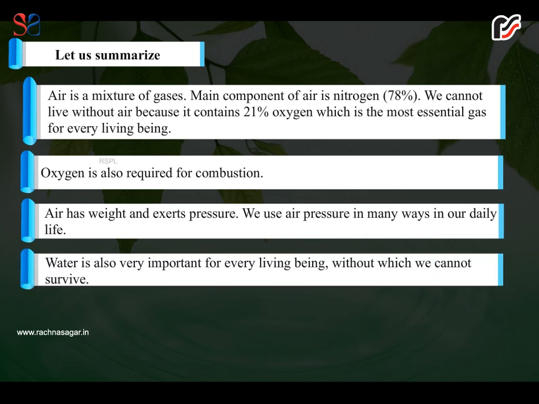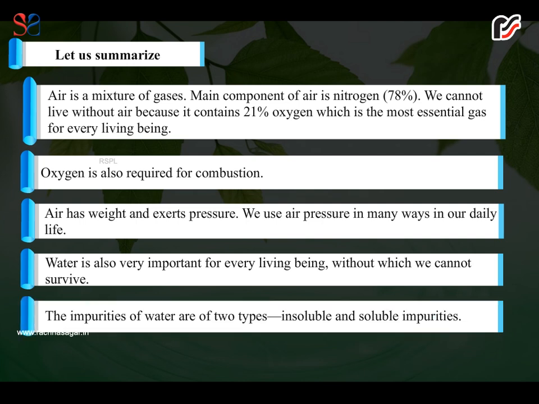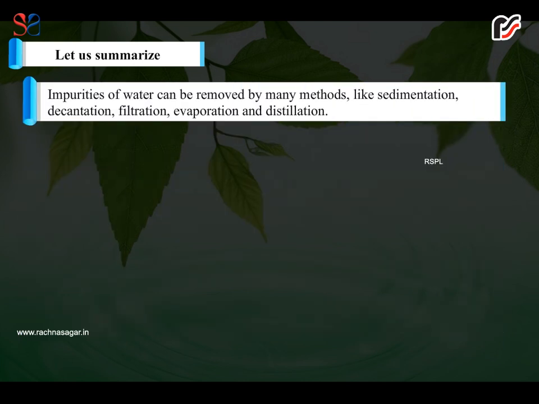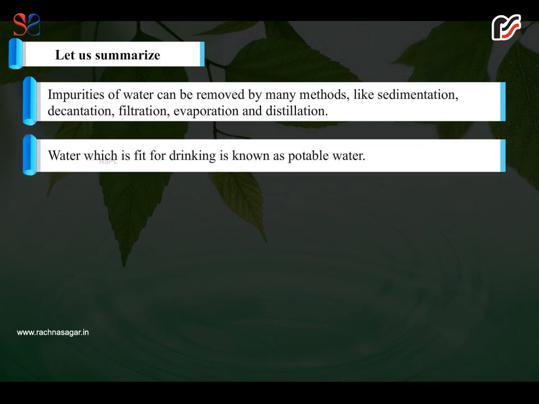We use air pressure in many ways in our daily life. Water is also very important for every living being, without which we cannot survive. The impurities of water are of two types, insoluble and soluble impurities. Impurities of water can be removed by many methods like sedimentation, decantation, filtration, evaporation, and distillation. Water which is fit for drinking is known as potable water.